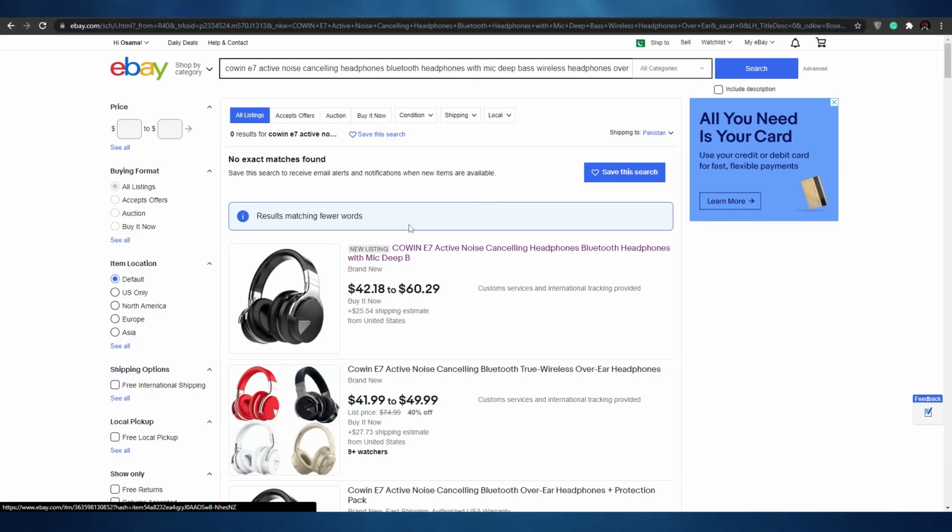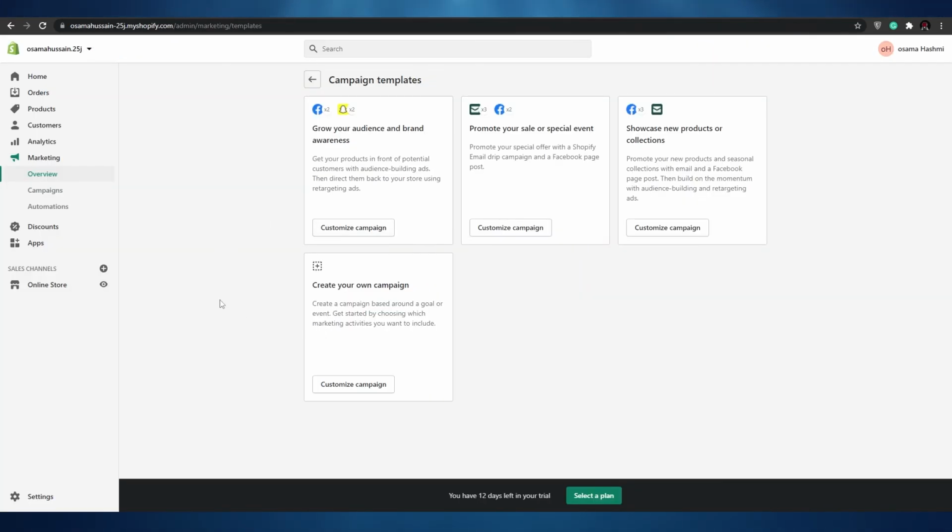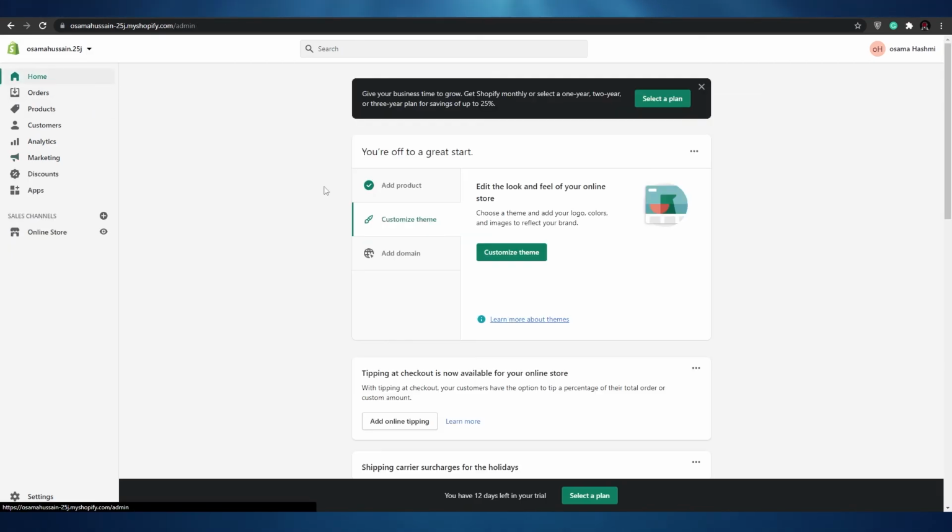They used to give you warnings at first, but now they don't. They just strictly ban your account, and you can't make an account anymore on eBay when you're banned like that. So keep that in mind. It's a lot riskier and it's a lot more work. So Shopify is the go-to for dropshipping when it comes to beginners.